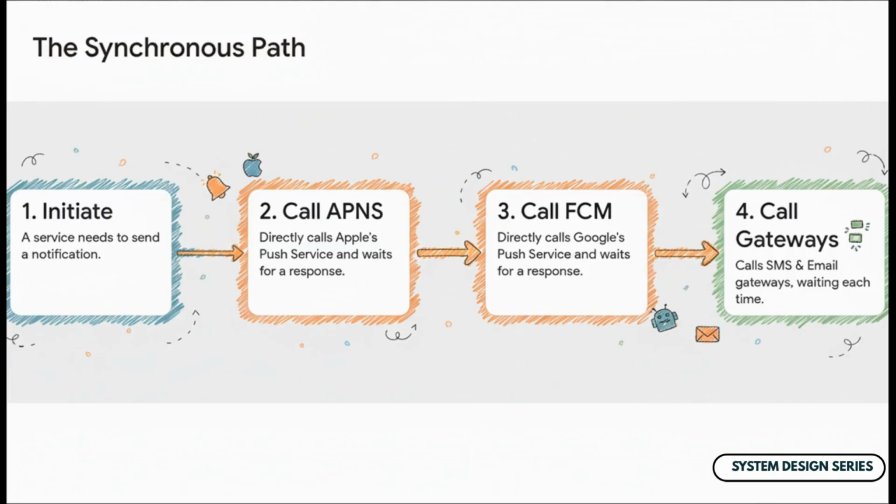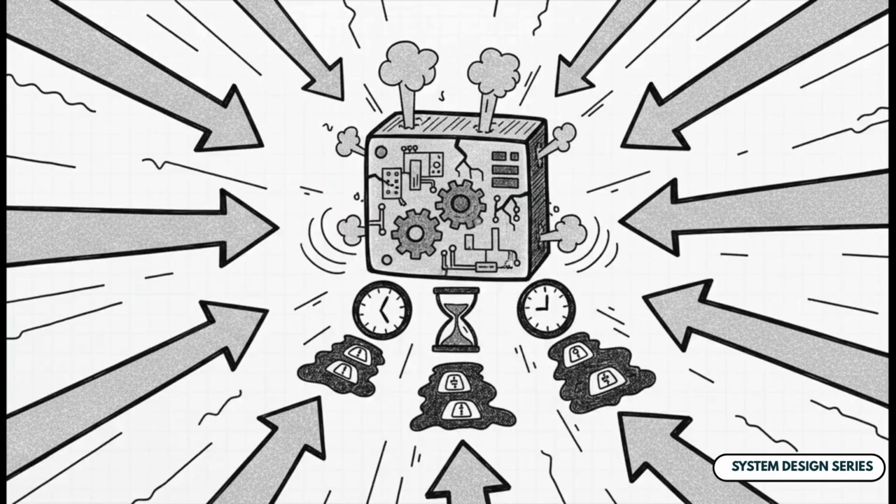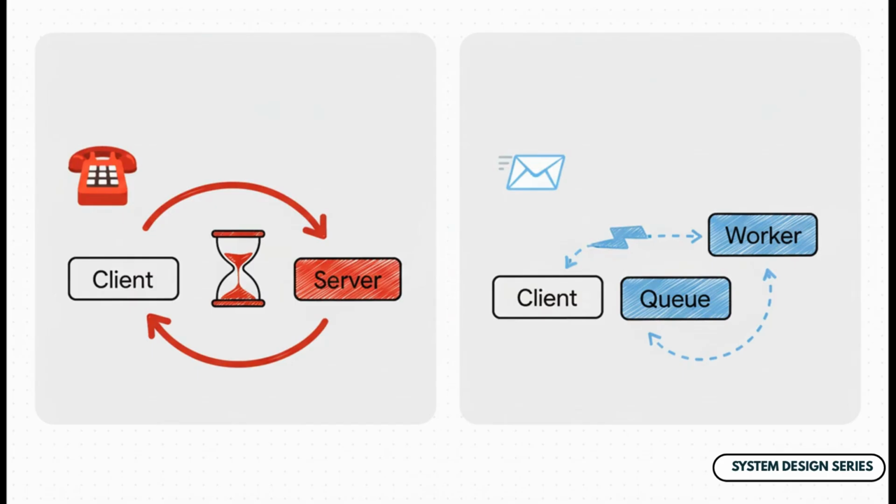You see the problem here, right? Every single step is blocking the next one. It's just a long line of waiting. And what do you think happens when you get a flood of requests? Maybe thousands of people get a message at the same time? Exactly. System overload. The whole thing just grinds to a halt because it's spending all of its time and resources just waiting for these external services to respond. It's a recipe for disaster. It just doesn't scale.